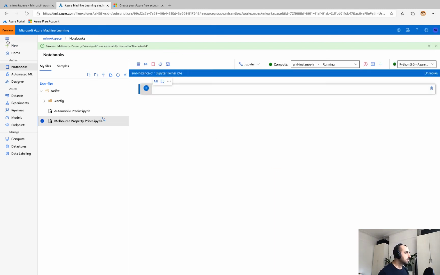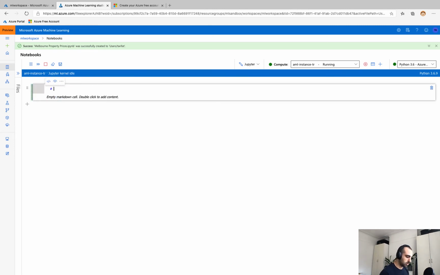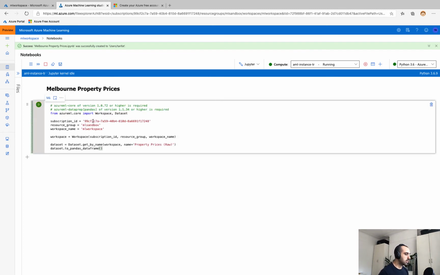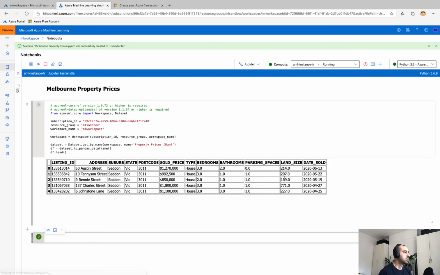So let's collapse this sidebar just for a bit more real estate. I'm going to change this cell to Markdown, so we'll just call that Melbourne Property Prices. Change this back to code and we'll paste that in. I'm just going to modify it slightly, so put that into a variable, and just get the first 5 rows. And you can see my notebook is automatically connected to my compute instance, and there's the sample of our data. So we're ready to keep going from there.